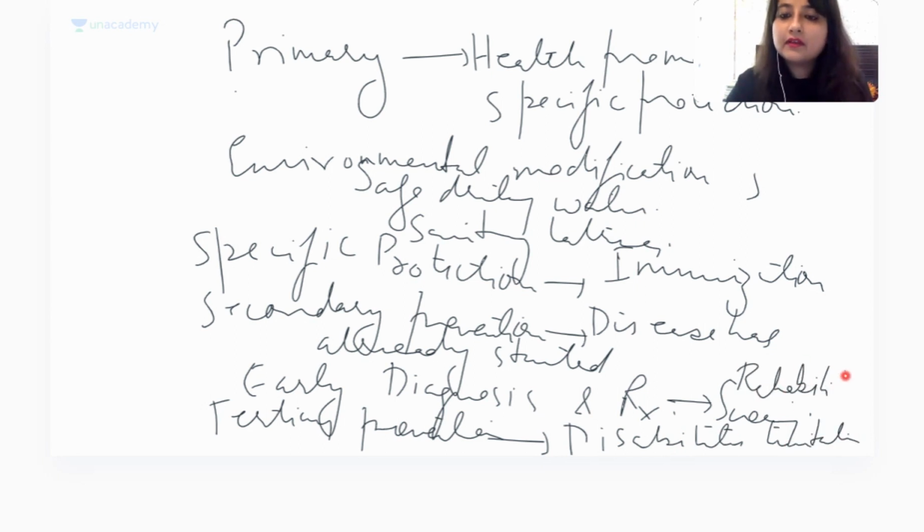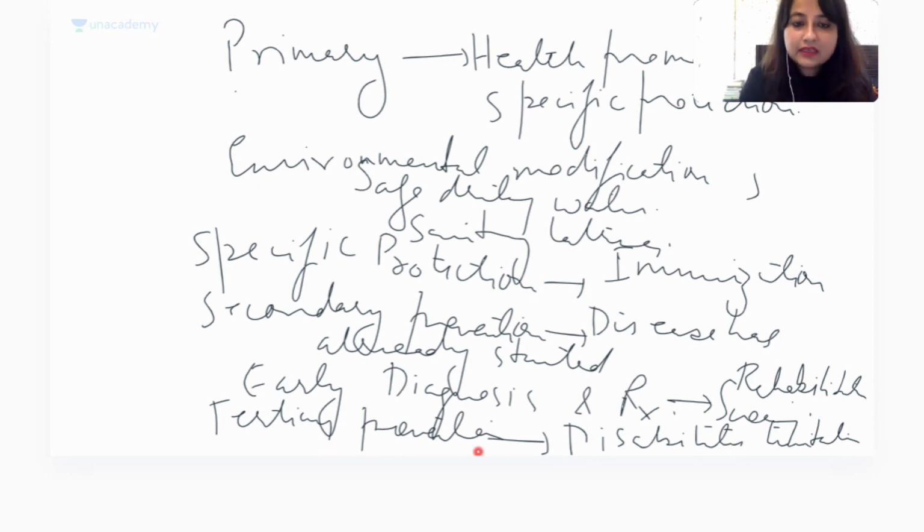Rehabilitation. ठीक है, जैसे पोलियो का पर्सन में you provide what? You provide crutches to walk. ठीक है, so crutches अगर आप देते हो, that is an example of rehabilitation. You are allowing the person to walk. ठीक है, physiotherapy देते हो for the muscles in a case of polio, you are trying to limit the disability. So these are the basic levels of prevention.